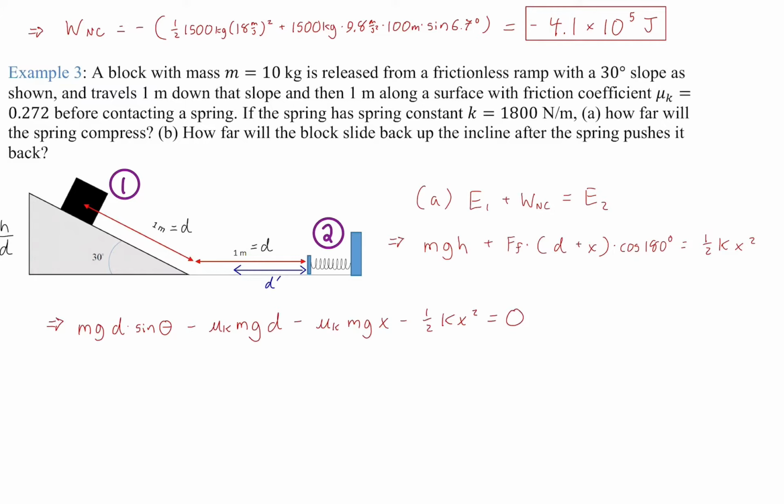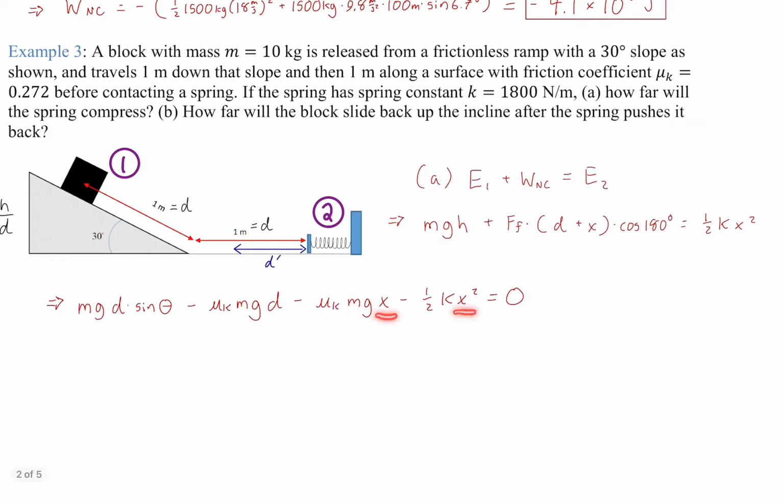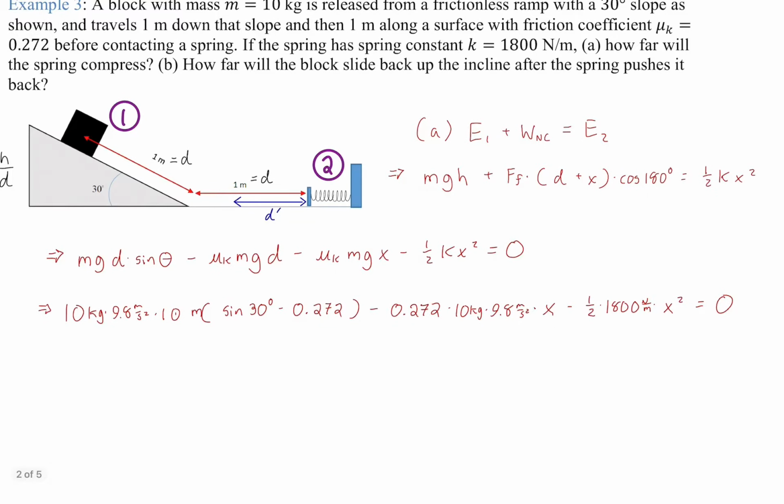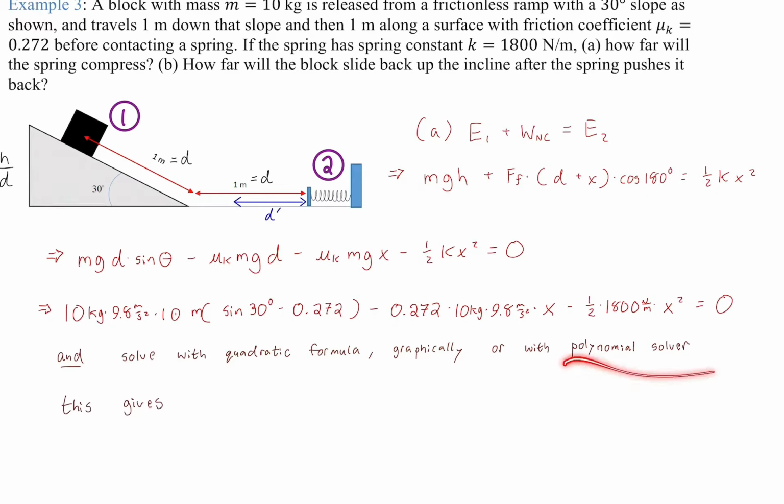Why do I want to set the whole thing equal to 0? Well, because we have an x and x squared, and we're solving for x, right? So I want to make this look like a second-order polynomial, so I can use the quadratic formula, or in this case, I'm just going to plug in all my numbers and then either graph it, use the quadratic formula, or solve it with a polynomial solver, which is built into calculators like Desmos, or you can ask Google to do it, or the Texas Instruments have built-in polynomial solvers. And when we do that, we get a value of 0.14. So the compression distance of the spring is 0.14.